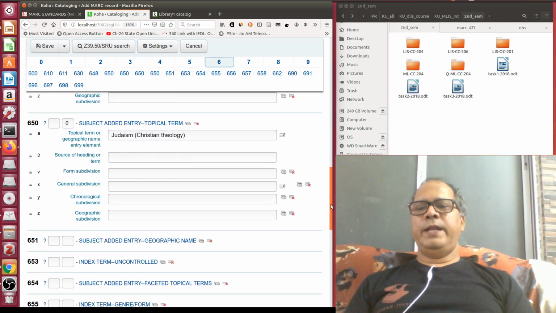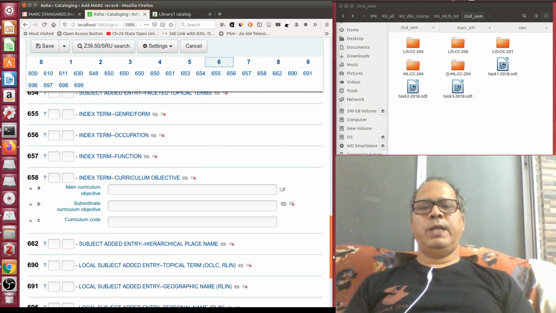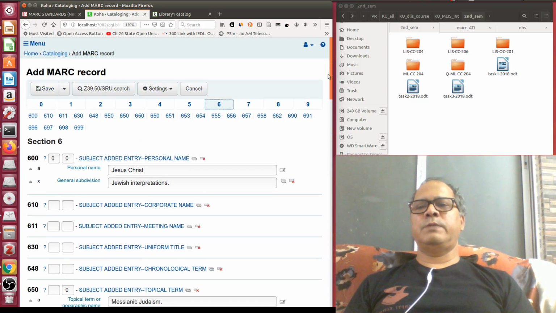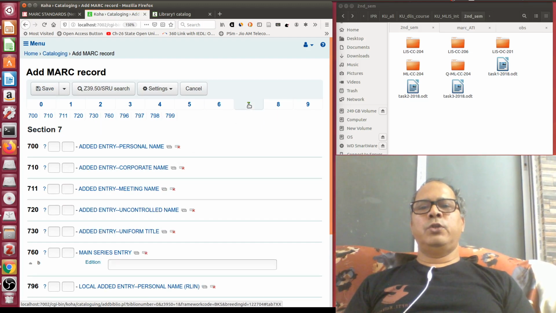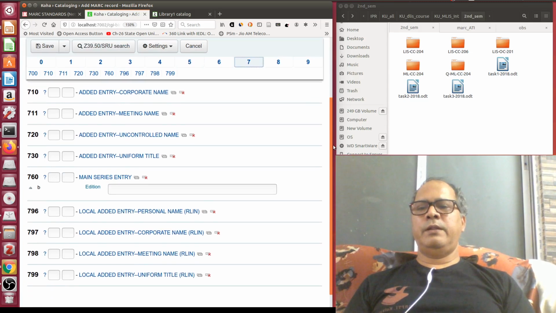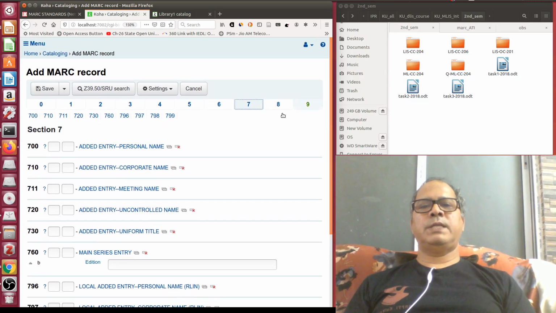650, so n number of 650s they have utilized alongside 600, which is basically subject added entry personal name. So 700, if there are additional authors, but there are none, so no 700 field is present.